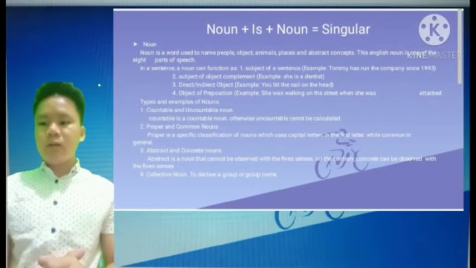Third, abstract and concrete nouns. Abstract is a noun that cannot be observed with the five senses. On the contrary, concrete can be observed with the five senses. Fourth, collective noun, to declare a group or group name.